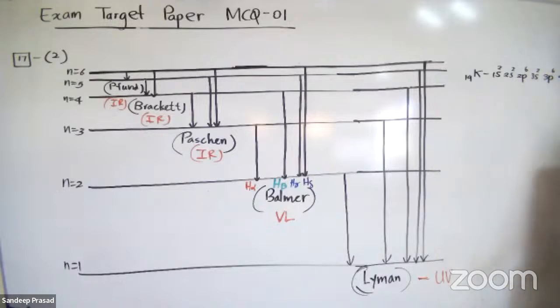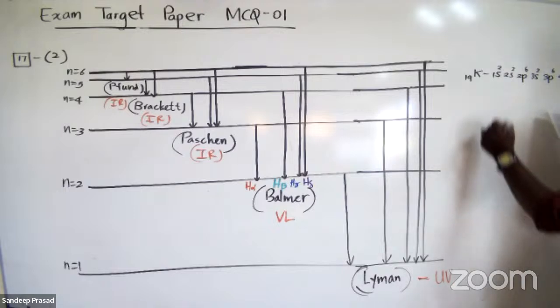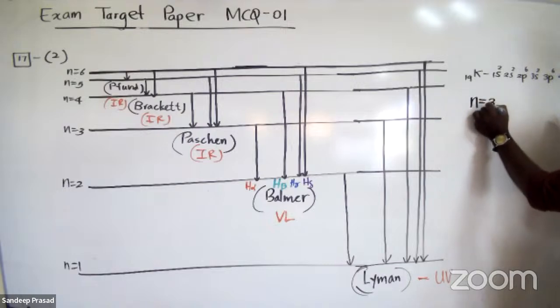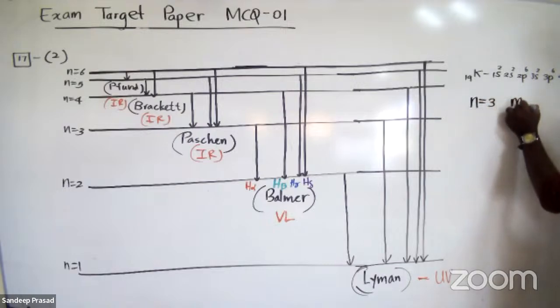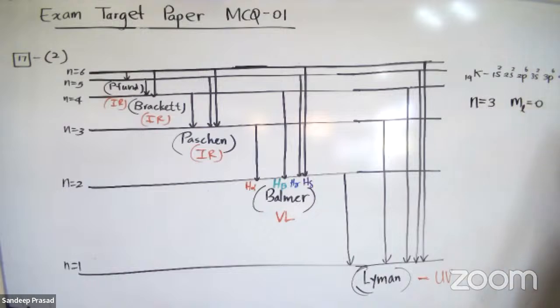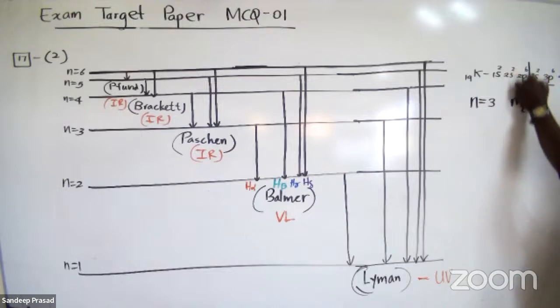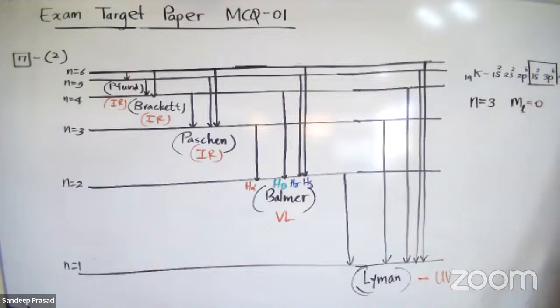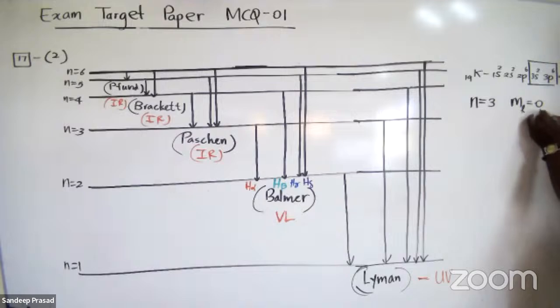They have given n equal 3 and ml equal 0. In the third principal energy level, you can see that the s and p orbitals are filled with electrons.